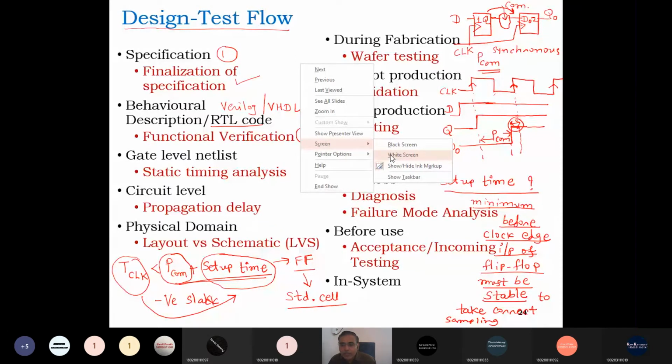Now we are going to modify the design to convert a negative slack into a positive slack, right? So let me ensure that up to this point you all understood.